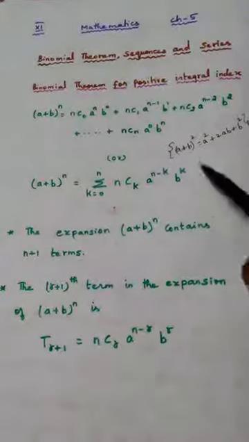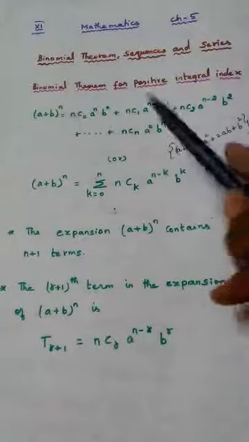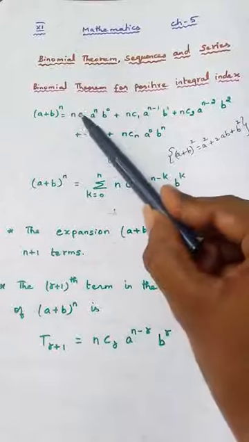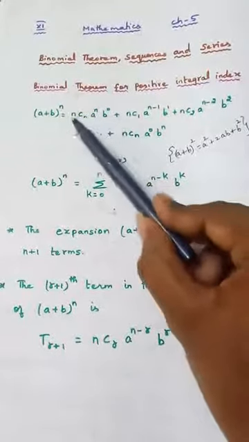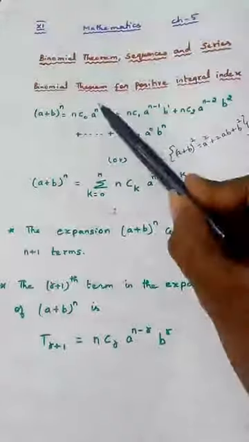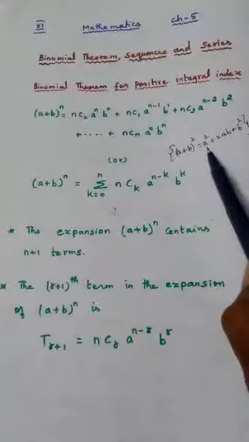Even if you see here the first term, a square, here what is the n value? 2. If I substitute 2 here, 2c0, anything c0 is 1. So 2c0 becomes 1. A power n value is 2, so a square. B power 0 means 1, so a square is the first term.